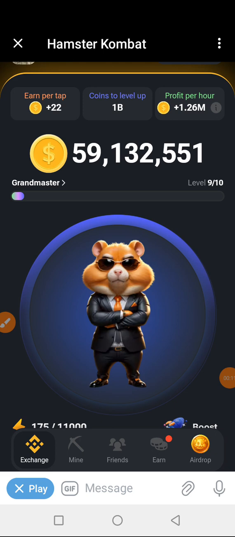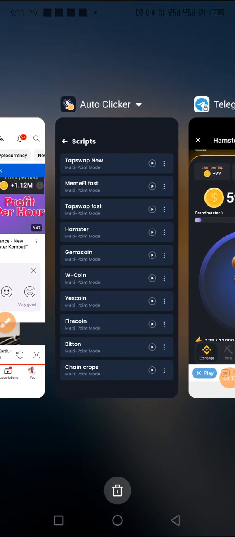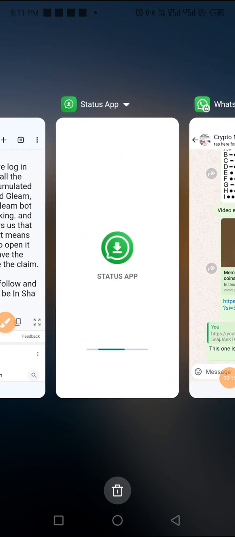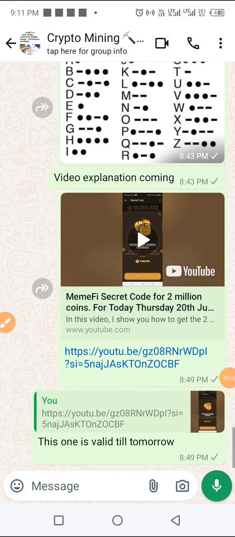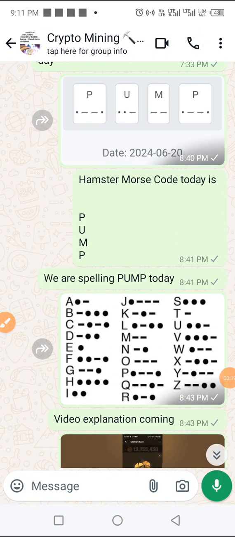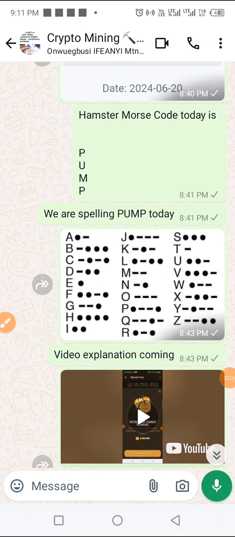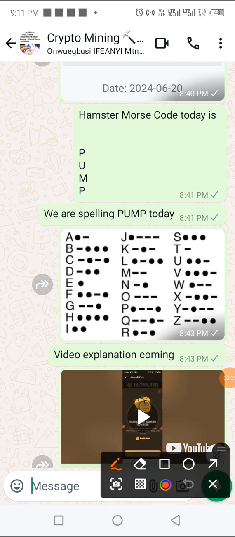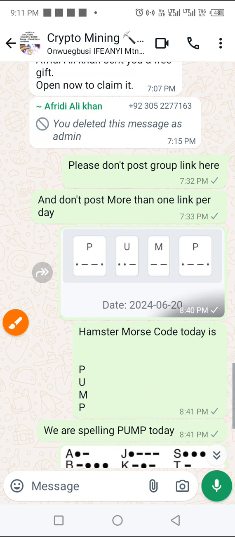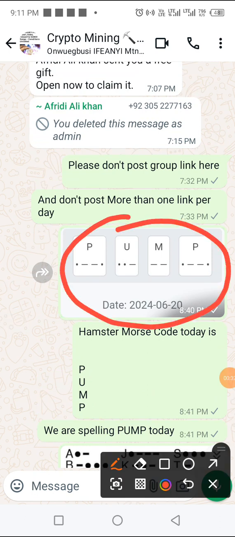So what are we spelling today? We are spelling pump. I get onto my WhatsApp group to show you what we are spelling. Pump for today.